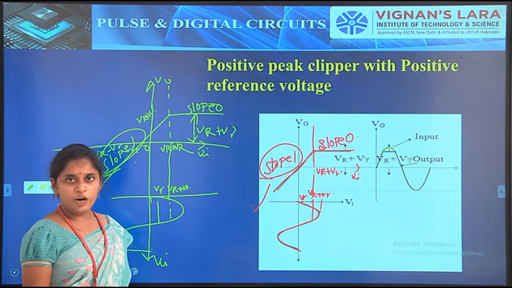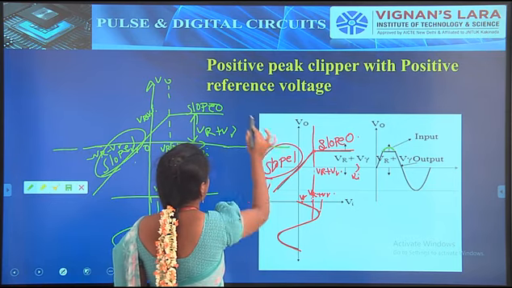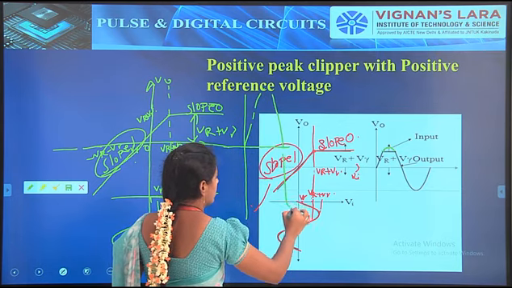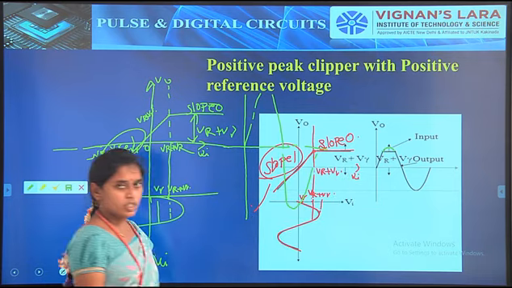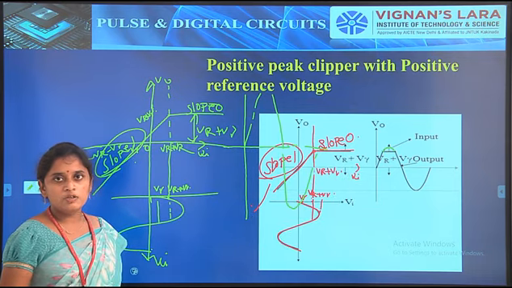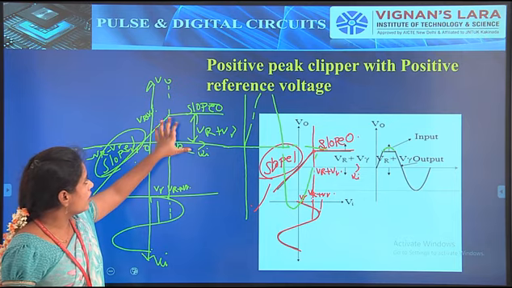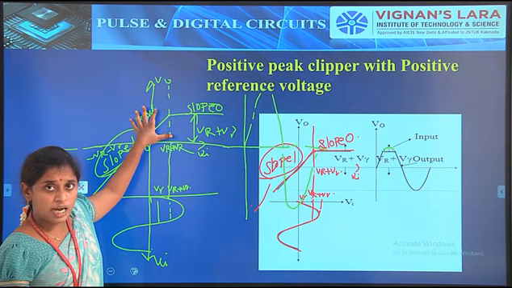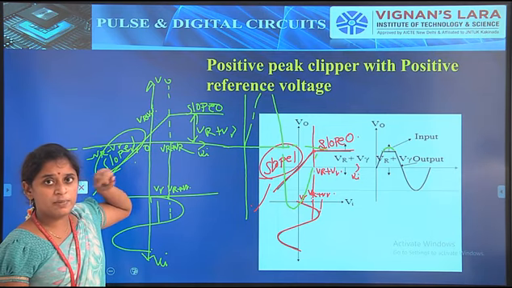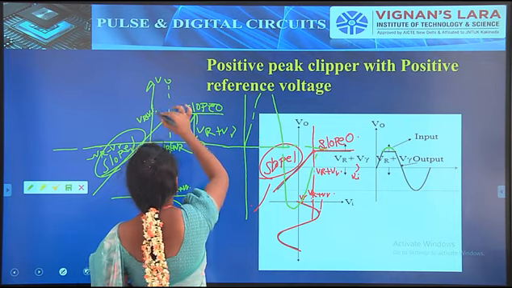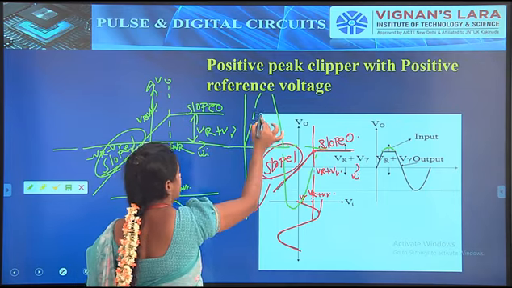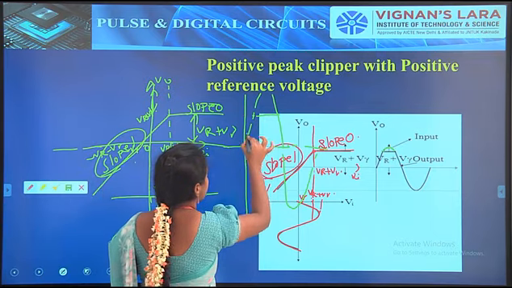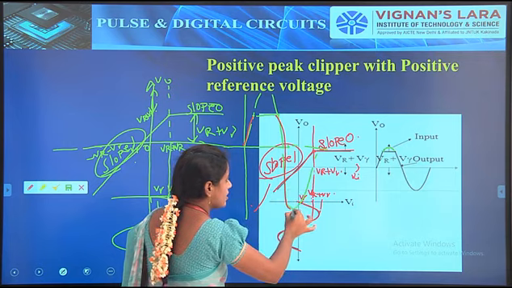For the output waveform, we have to write like this. As at first, we draw the input waveform with dotted lines. So this is indicated with dotted lines, that is the input signal. Again I have to draw the output signal. When the input Vi is greater than VR plus V gamma, the output signal will be 0, because it is more than the VR level, so it is eliminated, and the remaining input signal is present at the output.